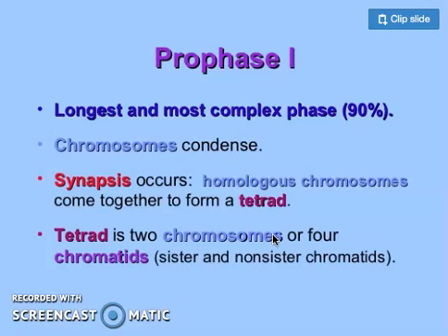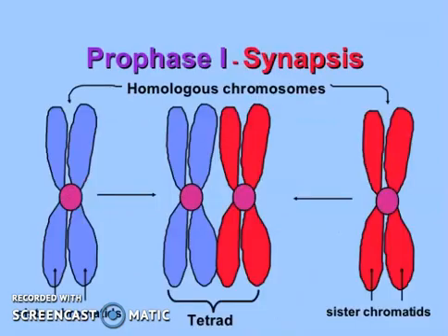So in the step of synapsis, the similar or homologous chromosomes get together to make pairs, and these pairs are called tetrads, because in a pair there are a total of 4 chromatids. There are 4 chromosomal arms. That's why it is called a tetrad. A tetrad is 2 chromosomes or 4 chromatids, sister and non-sister chromatids. That is the differentiation we have already talked about in mitosis.